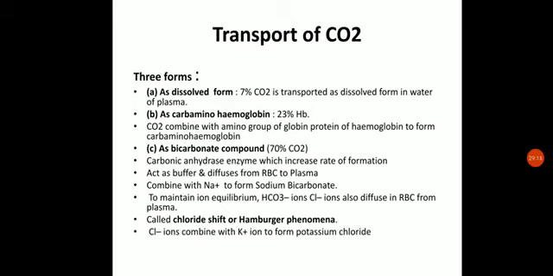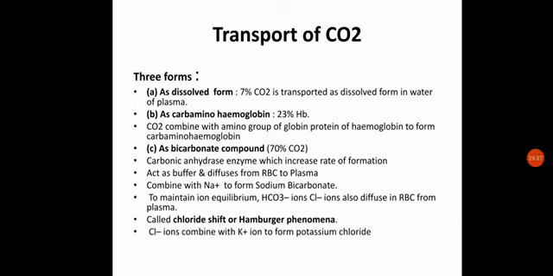So we know that CO2 and H2O react to form H2CO3, which is responsible for transportation of around 70% of total CO2. And these HCO3 bicarbonate ions also act as a buffer. How? They diffuse from the RBC to plasma. To maintain this ionic equilibrium, what will happen?